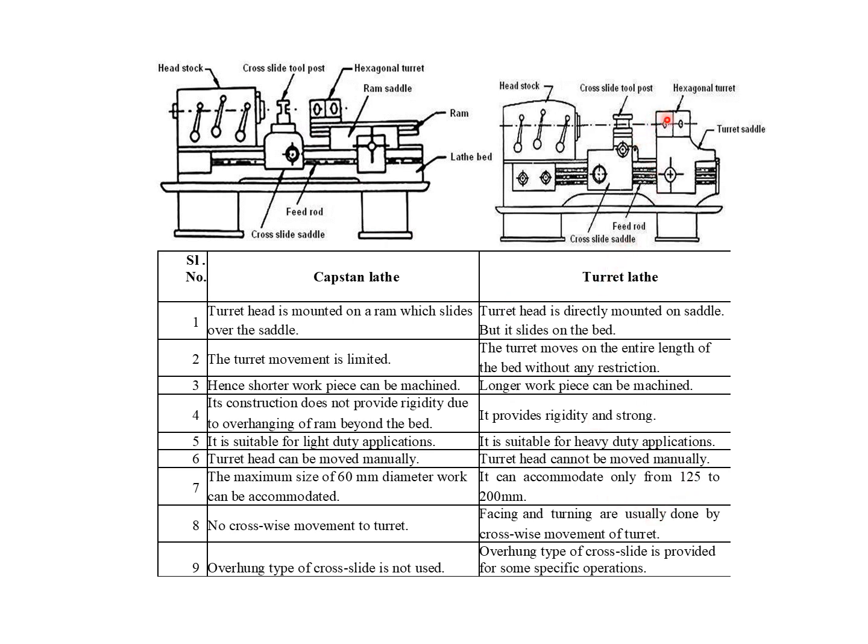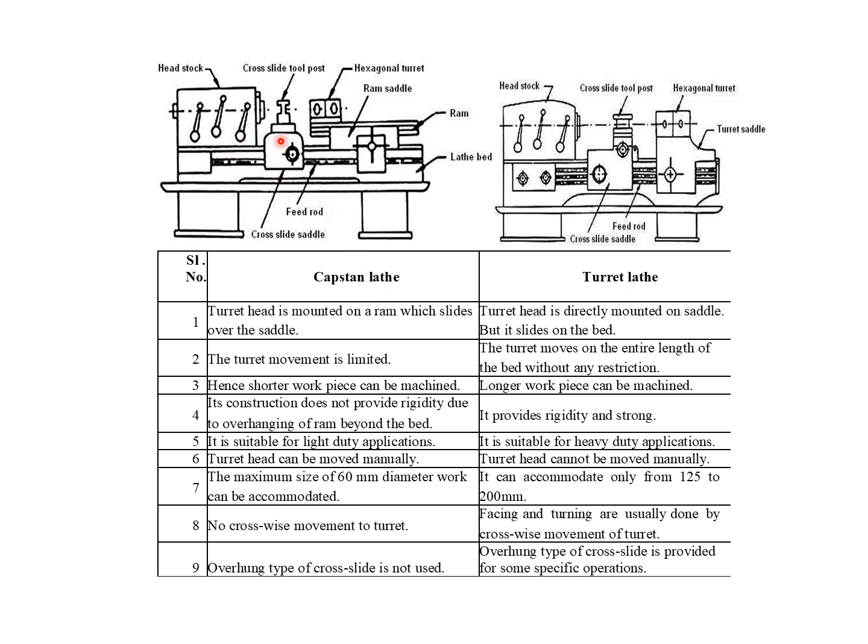Here the hexagonal turret head is directly mounted on the saddle, so there is no overhanging of the hexagonal turret head. The tools fixed on this turret head are rigid, so the tool touches the workpiece and machining is performed. There is no vibration when compared to the capstan lathe. So the capstan lathe is suitable for light duty applications. The turret lathe is suitable for heavy duty applications. In the capstan lathe the turret head can move manually. In the turret lathe the turret head cannot move manually.